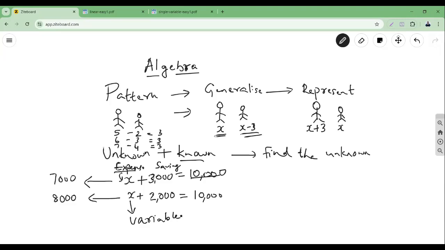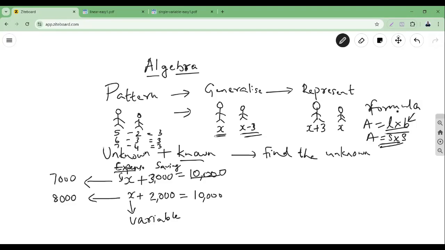These are the two situations, as per me, where algebra is useful. And in your daily life, you can use algebra in these ways. When you have a pattern, you can generalize it and represent it, and that is how you get formulas. For example, you must have heard: the area of a rectangle is length times breadth. The area of a square is side times side. How have they come up with these formulas? Because they have seen a pattern, they have generalized it, and they have come up with a formula. That means this can be true for all cases.